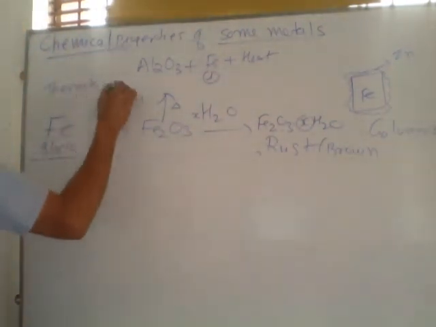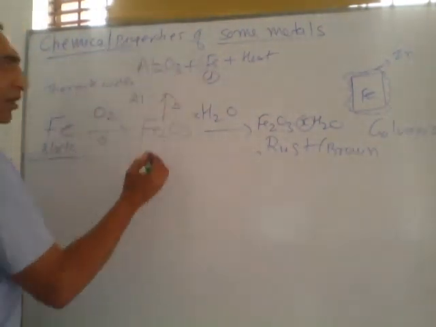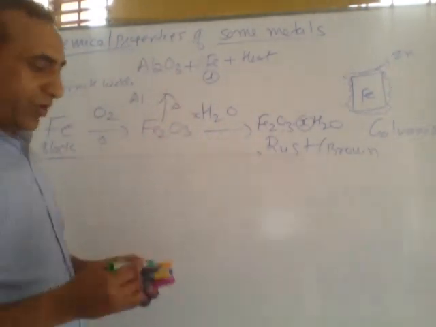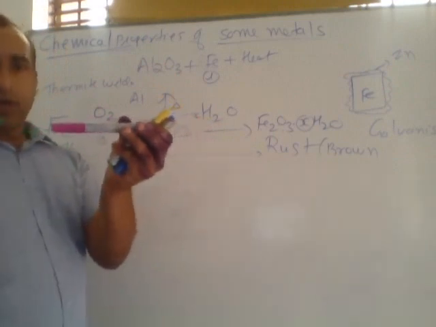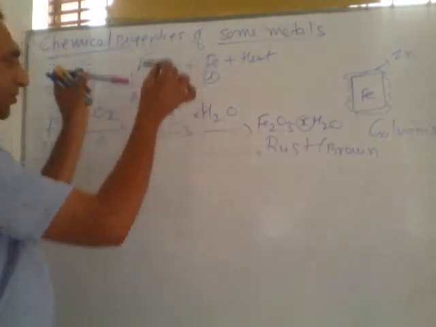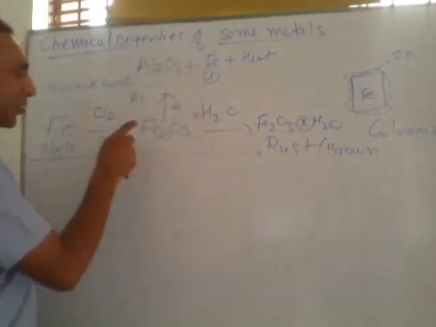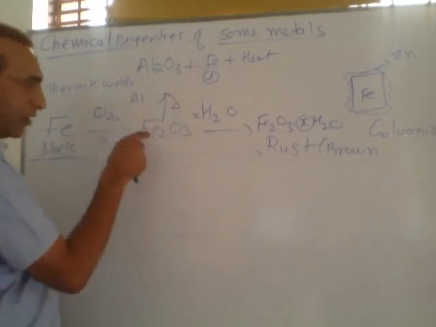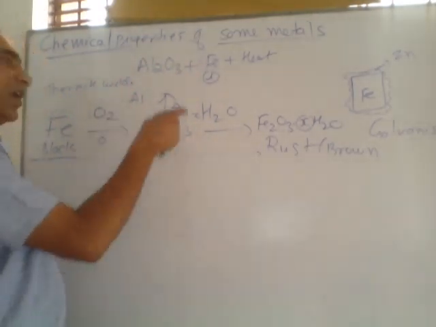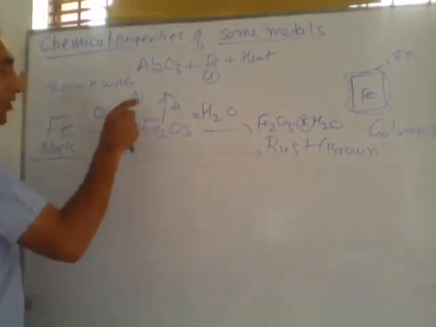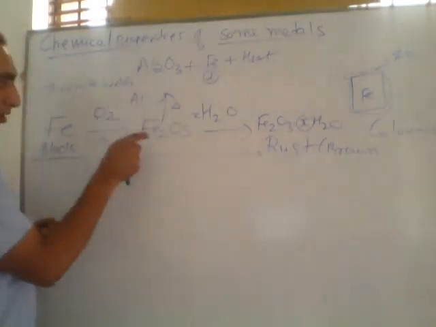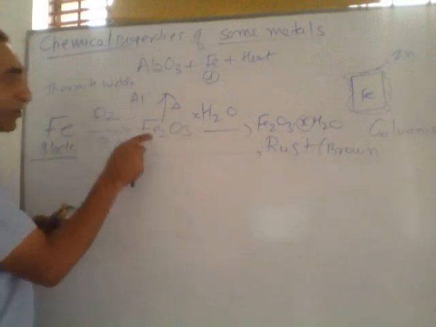Thermite welding process means if we want to join the broken rod of iron, then this reaction takes place. In a container, we fill aluminium and ferric oxide, and by heating, aluminium reacts, replacing iron.